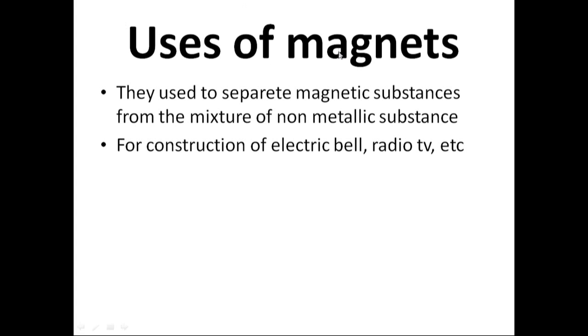The next is uses of magnets. A magnet is used to separate magnetic substances from a mixture of non-metallic substances. This means a magnet is one of the methods of separating a mixture. And the next is for construction of electric bells, radio, TV, and others.